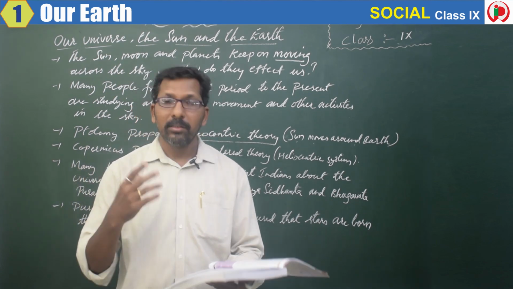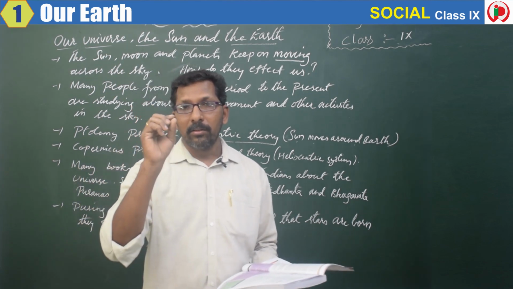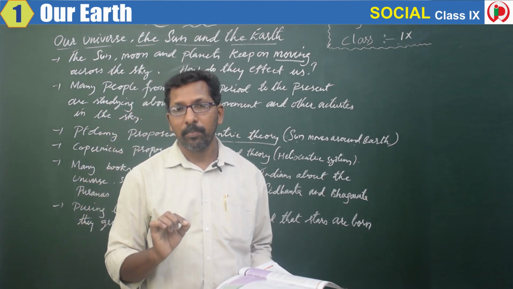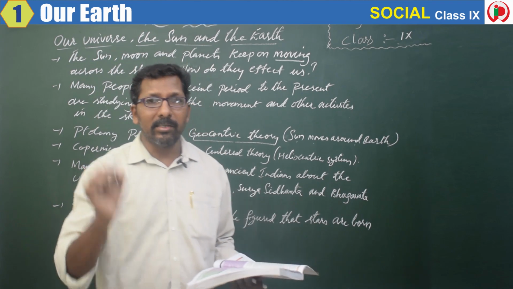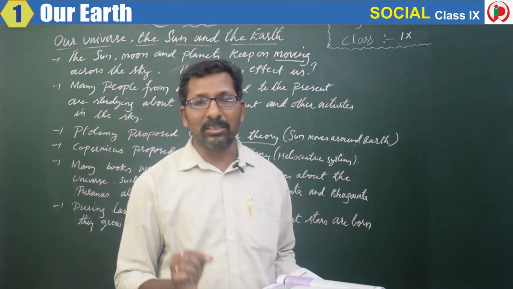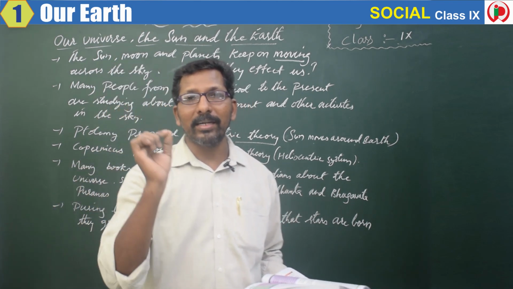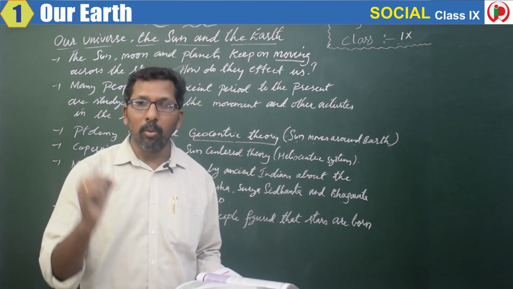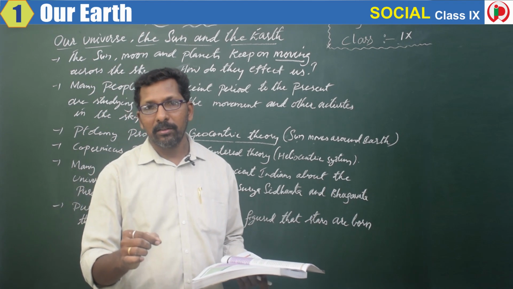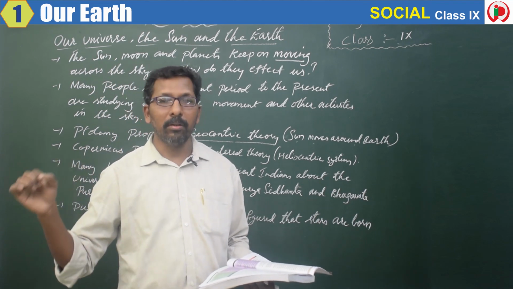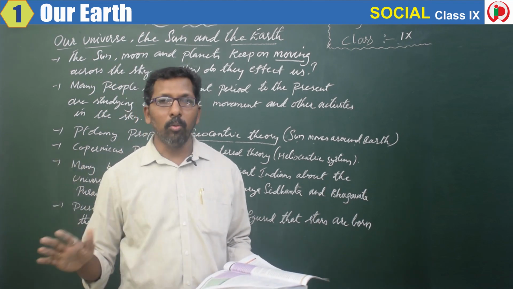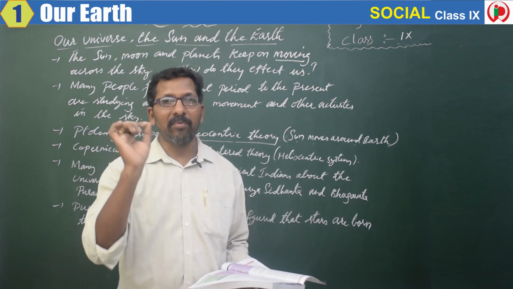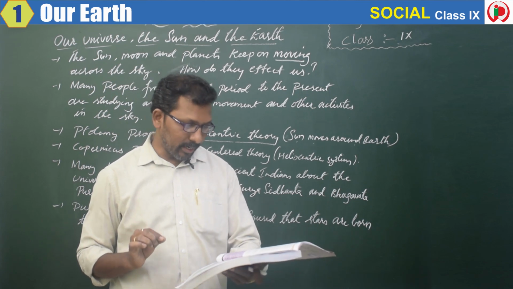Yes, as I told in the introduction, Carl Sagan says the only planet where human life is present is the planet Earth, and that is a true fact. The only life present is on the planet Earth. There is no other planet in the universe where life is present, and that fact we can understand.